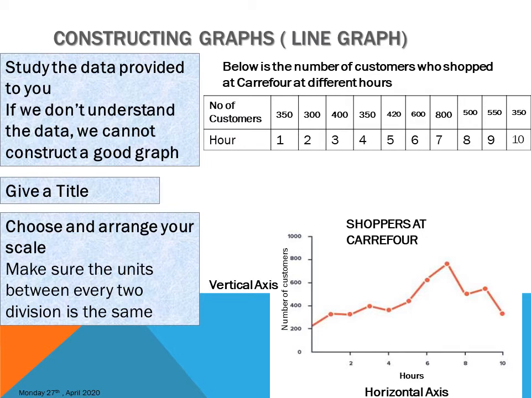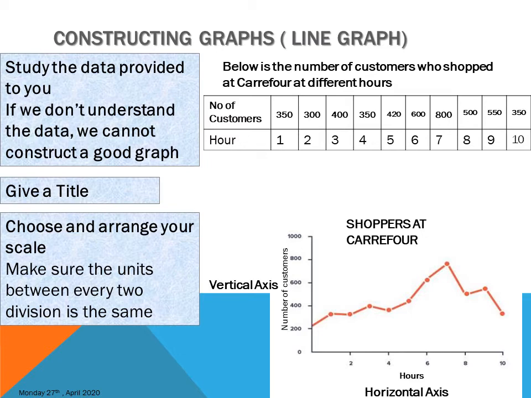Also, make sure the units between each two numbers on your scale are the same. You cannot do 200 on your vertical axis and the next number will be 600, and then the next one again will be 800. No. Now you see on our vertical axis, the difference between each of the numbers is 200, and it is like that till the end.